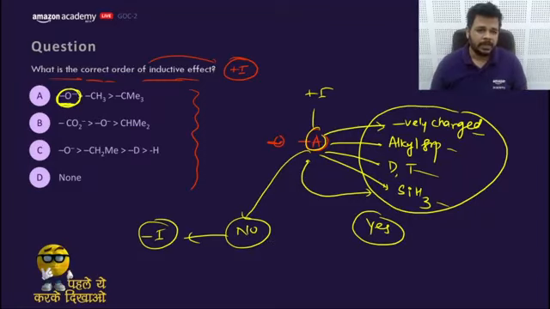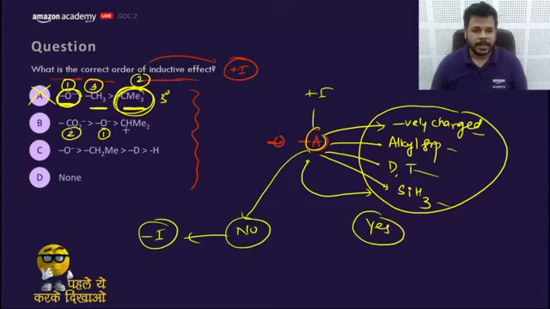Asking this question, if this is negatively charged, yes, that means it is a plus I, and then this is an alkyl group, and this is a 3-degree alkyl group. That means this should be 1 negatively charged, this should be 2, and then the last one should be this. So this is not the correct order. What about this? Here this should be first, this should be second, and this should be third. So this is also not a correct order.